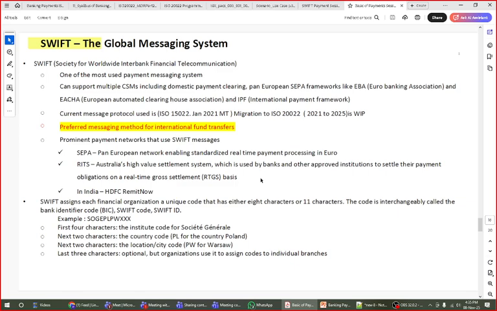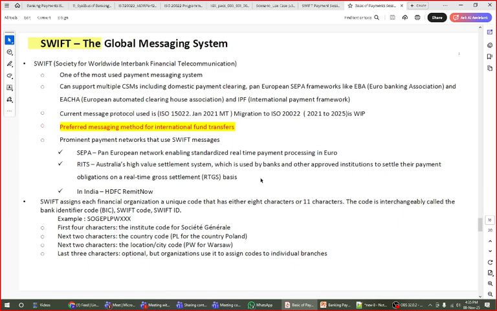Society for Worldwide Interbank Financial Telecommunication. It comes as a global area, in the same way SEPA comes, the Single Euro Payment Area. Anybody know about SEPA? What is SEPA? Okay, I will tell you. There are a total of 38 countries in SEPA, and SEPA acts as your euro payment only. Though each country, for example Germany, has different currencies, and Switzerland has different currencies, they have come to an understanding that they can transact only in euro, not other currencies. This is from a union called SEPA, Single Euro Payment Area.